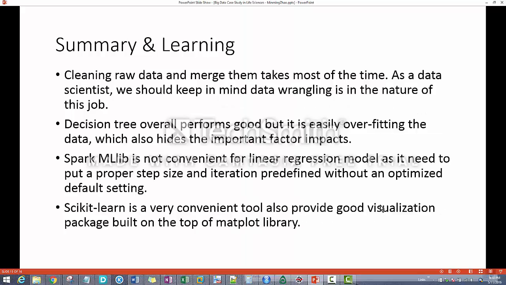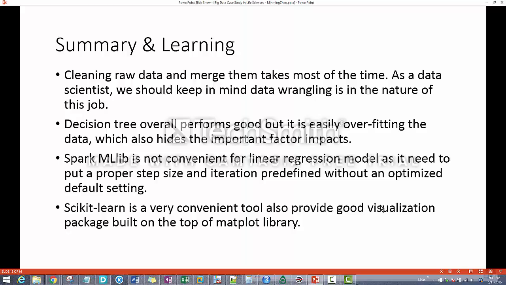For the summary and the learning from these tools and technology, I feel like cleaning the datasets is super important. All the raw data coming from all kinds of sources is a little messy, and we need to spend a lot of time to make it clean. The second bullet is that the decision tree overall performs well, but it's so easy to overfit the model, and it also hides the important factors.